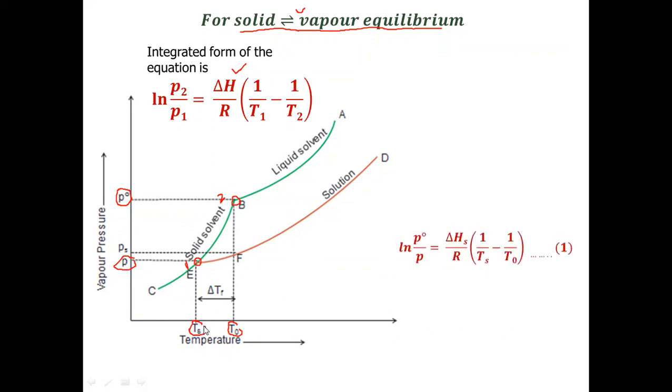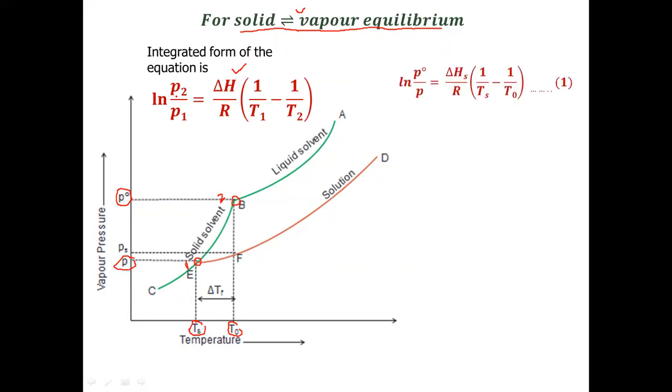Now let us apply log of P2. P2 is P naught, by log of P1. P1 is P. So ln P naught by P is equal to, now here the process is solid to vapors. It is called sublimation. So we write delta HS, which is the enthalpy of sublimation. R is the gas constant. Now what is T1? T1 corresponds to this temperature. It is 1 by Ts.